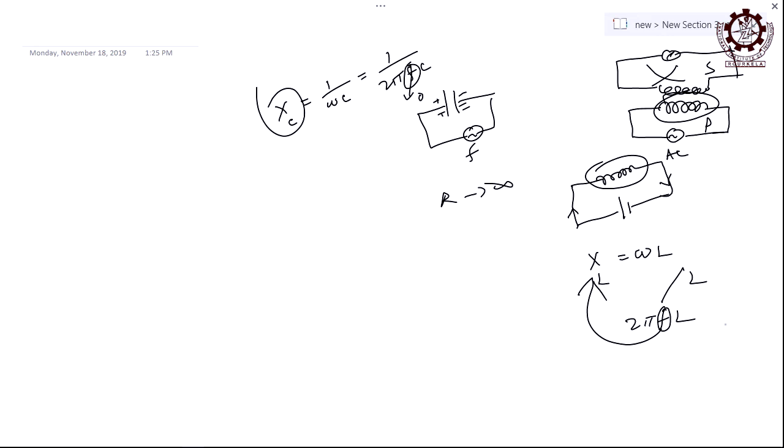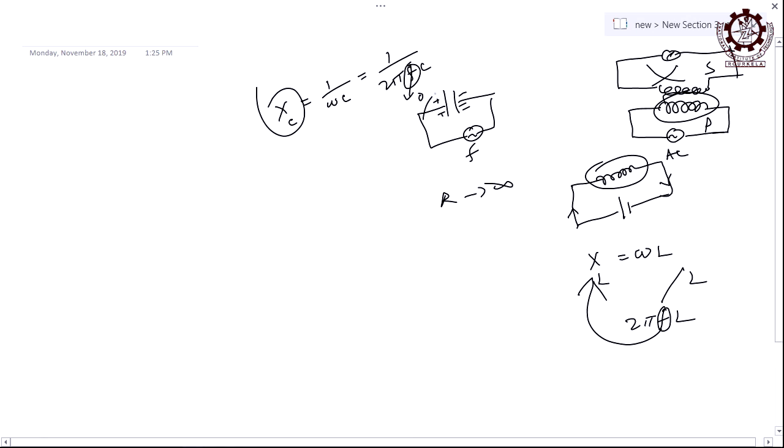But for AC, both are allowing, but with opposition. The opposition is this capacitive reactance, inductive reactance. How much opposition, you can calculate from here. So, both AC and DC are being supported in case of capacitor and inductor, that you have to see which is supporting and which is opposing.